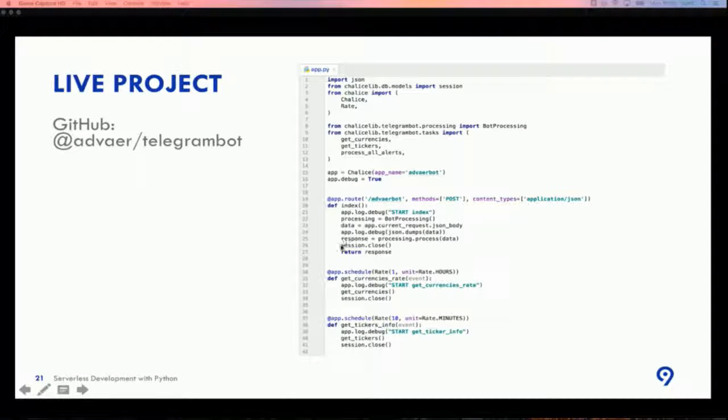And also, I use scheduled events that retrieve for me currency rates, cryptocurrency rates, fiat currency rates, and also a scheduled event that sends information to subscribers. It's very convenient and very easy to integrate, and it works quite stable.